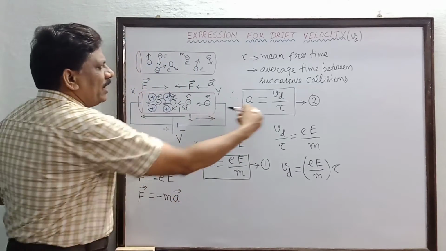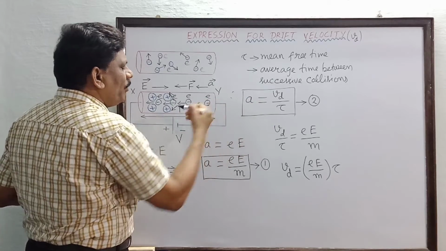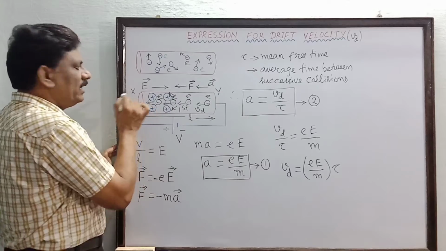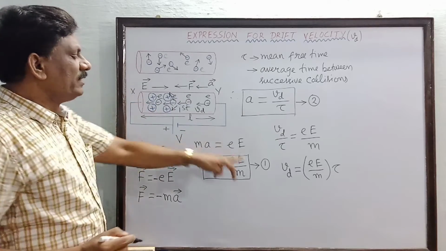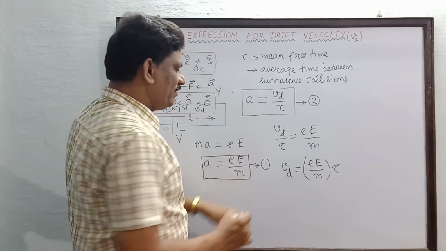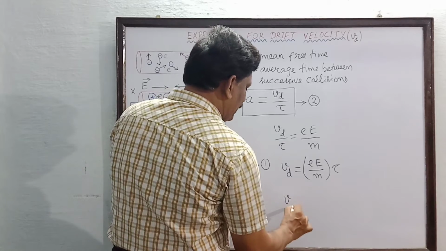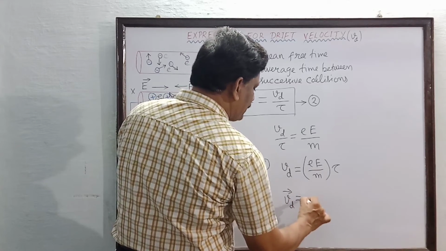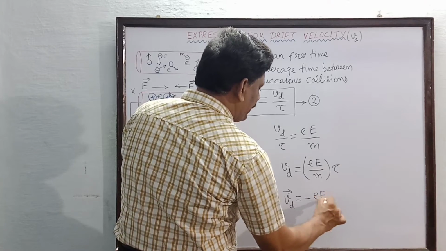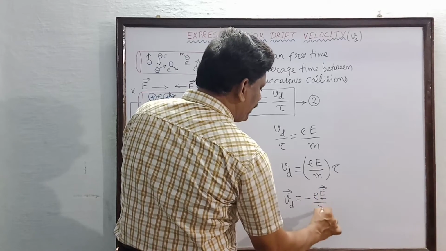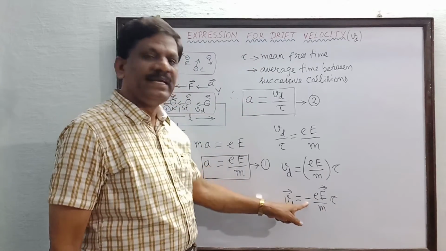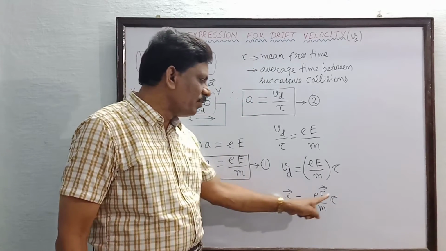The electrons are now drifting in a direction opposite to the electric field, that is, from end y to end x. So the drift velocity, if I express it as a vector quantity, must be equal to minus e times the electric field vector E divided by m, into tau. The negative sign indicates that the direction of the drift velocity is opposite to the direction of the electric field.